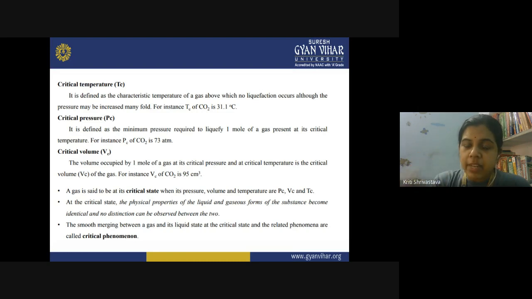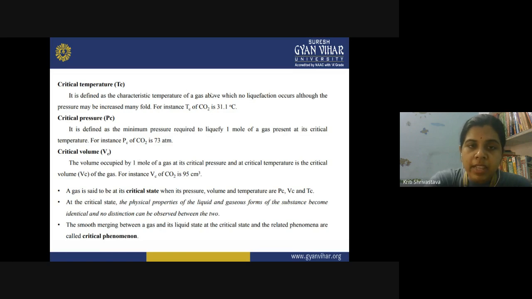The critical pressure of carbon dioxide is 73 atmospheres. So the temperature would be 31.1 degrees Celsius, and at this temperature, when you apply a minimum of 73 atmospheres of pressure or higher, you can liquefy the carbon dioxide.